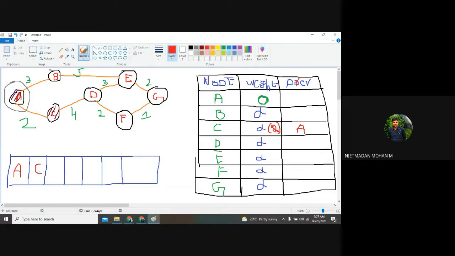And after that, we have one more vertex from A, right? Yes, sir. One minute, one minute.